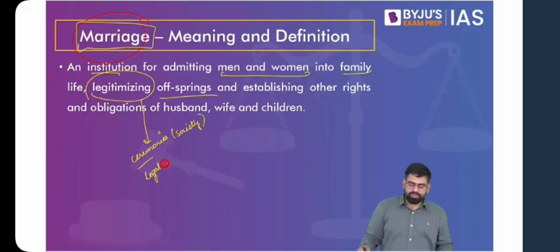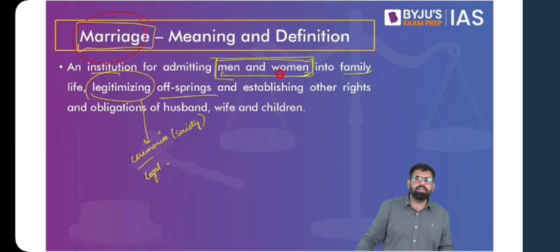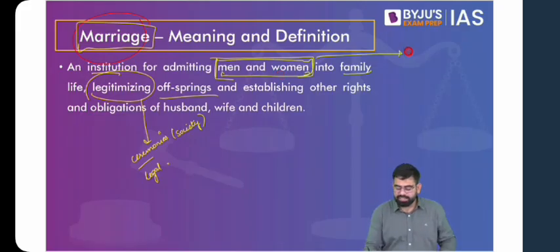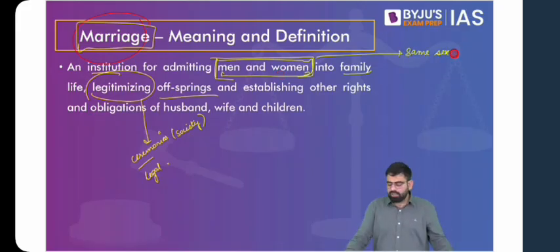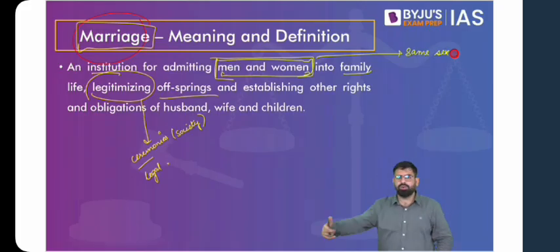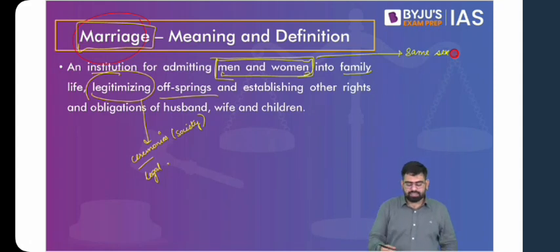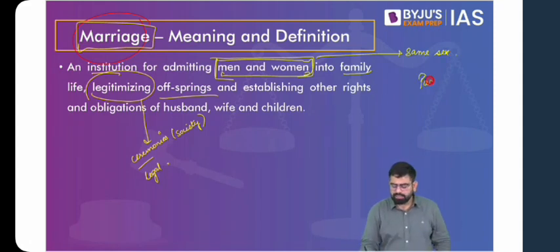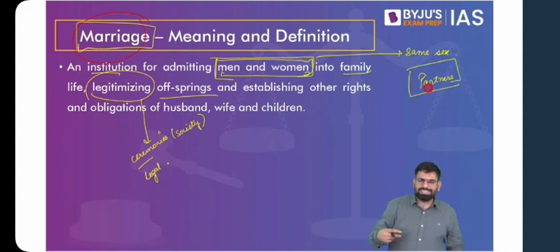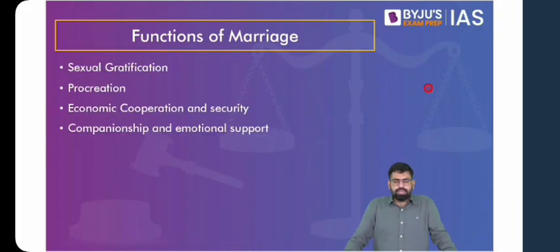Also, when we talk about family, this bond of marriage, we're primarily talking about men and women here, but it is not necessarily men and women, and it can be same-sex marriages as well, which are now legal. So this bond of marriage will basically legitimize the offsprings if they go for any, and also establish basic rights and obligations of both the husband and the wife or both the partners. And rather than saying men and women, now you can use the term partners, which is more inclusive.